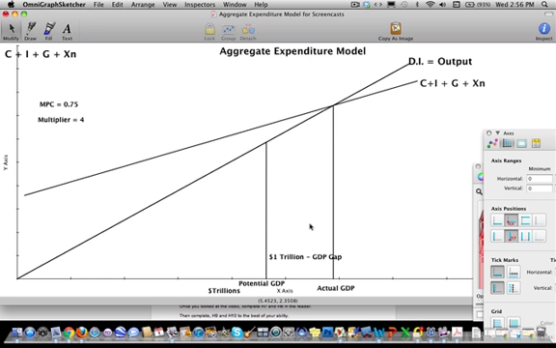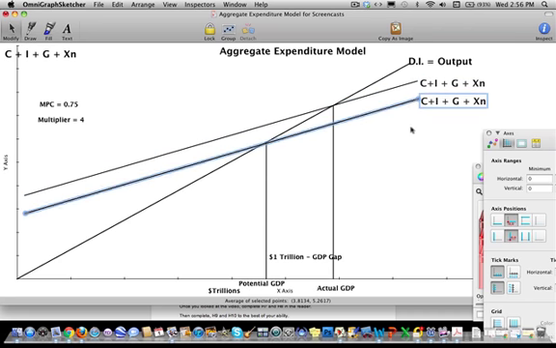That way people will consume less. They will also save less, but they will consume less, and that will lead us back to our equilibrium over here, because after all, visually, we're going to have this occur.